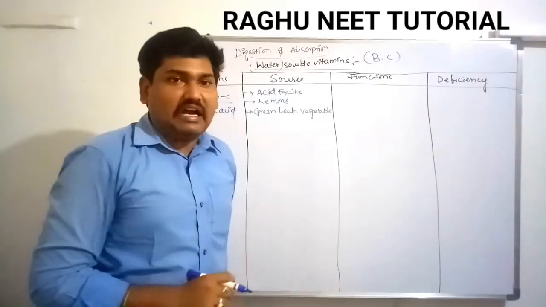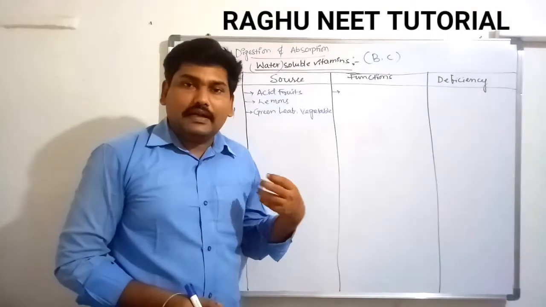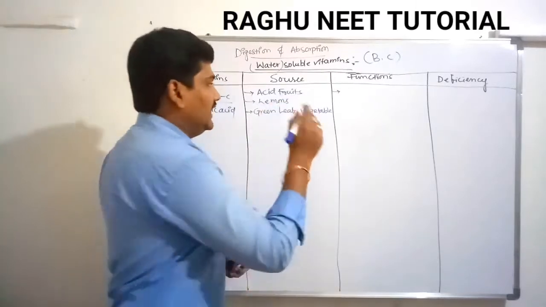Next, the functions of vitamin C. It is useful for the formation of gums, the development of gums, and the formation of teeth.